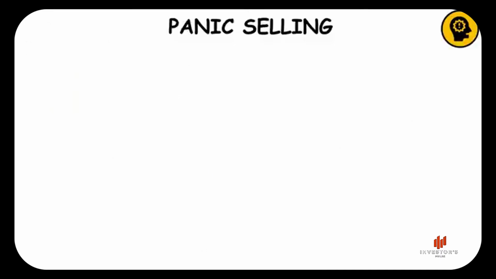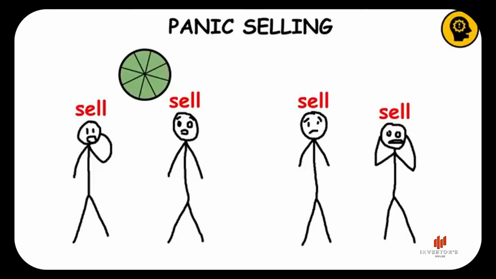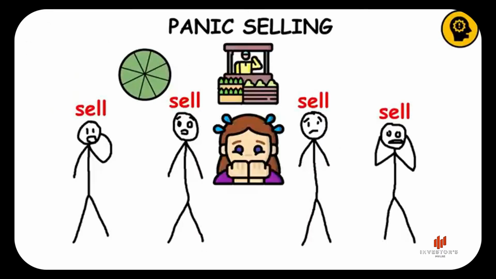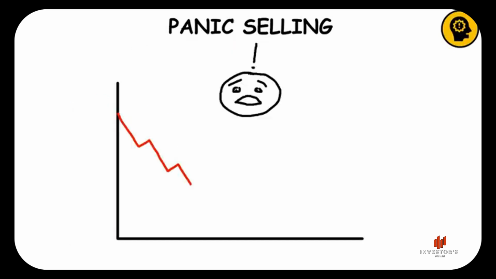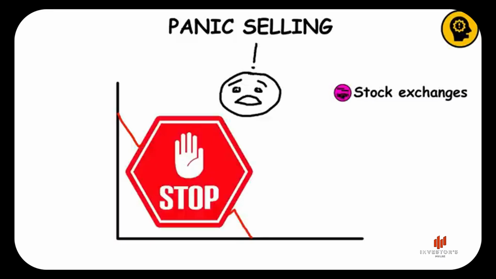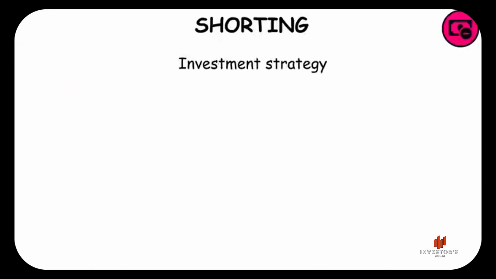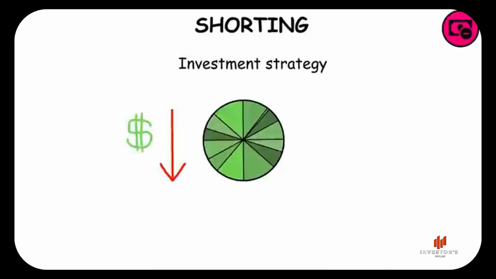Panic selling. Widespread sell-off of a stock, a sector, or an entire market due to fear or overreaction, rather than reasoned analysis. Usually happens when prices start to decrease a lot, which makes the price decrease even more. Stock exchanges temporarily halt trading when panic selling reaches a specified level in an attempt to break the cycle of fear and selling.